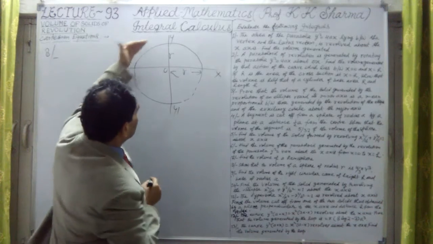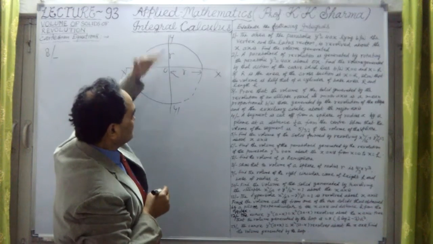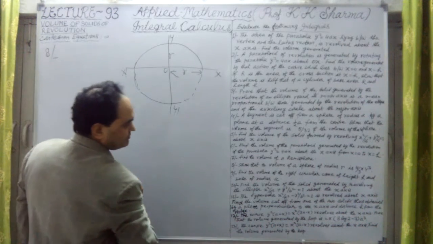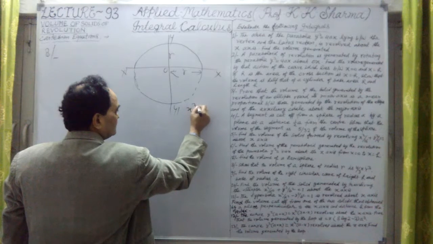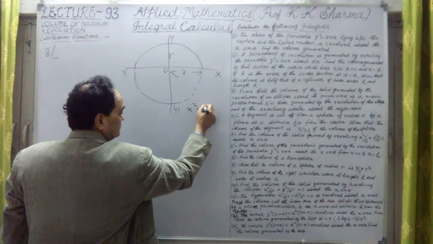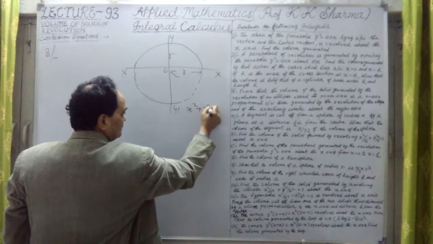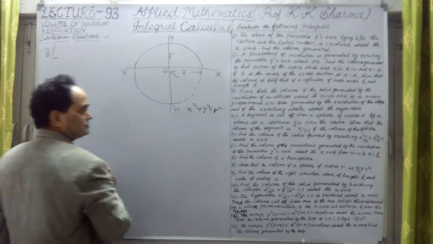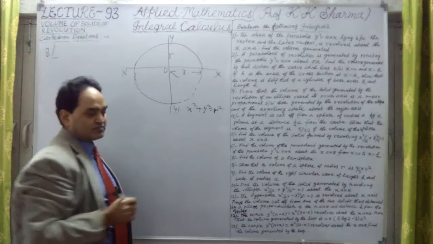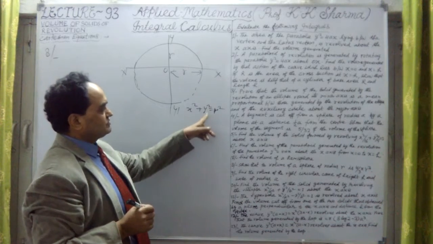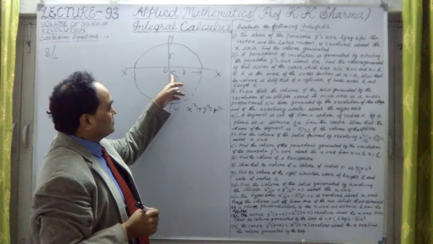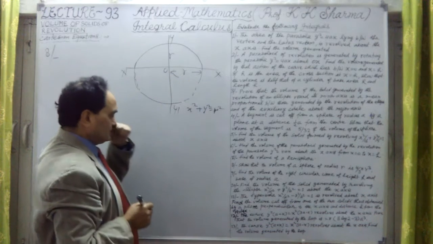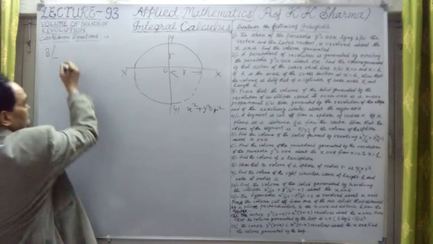Now this semicircle, if it is revolved around the axis of x, then the sphere is obtained. Here the equation of this semicircle is x square plus y square equal to r square. Here r is the radius. We know the general equation of a circle passing through the center, I mean the origin 0, 0, and having radius r. So this is the r radius. Now let me take the equation.